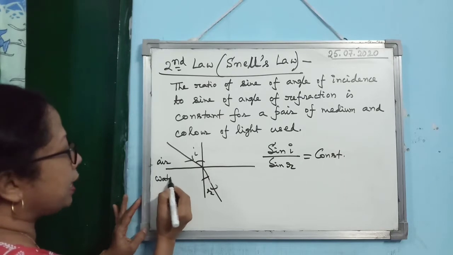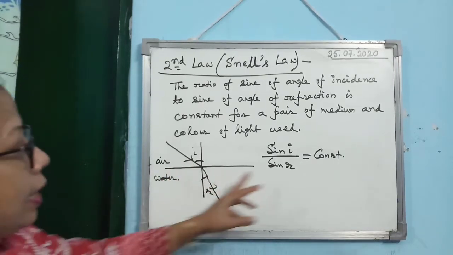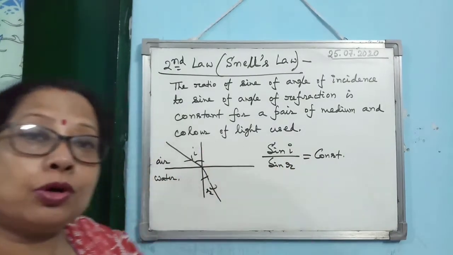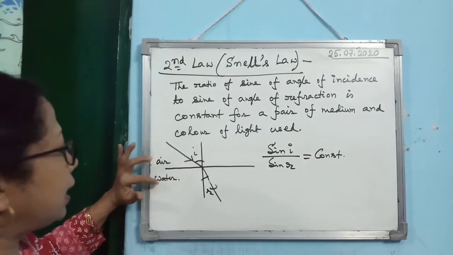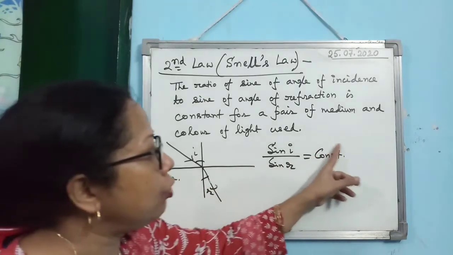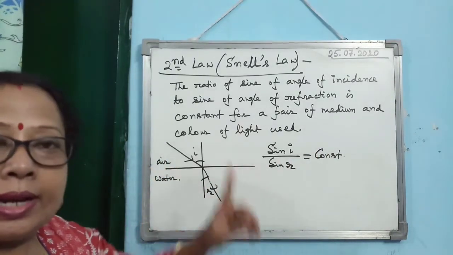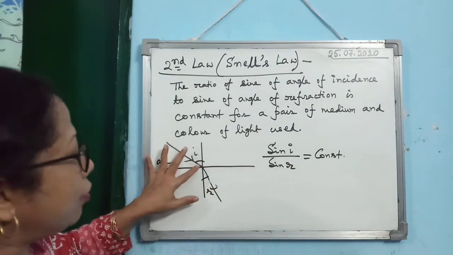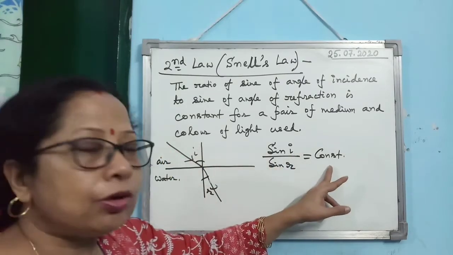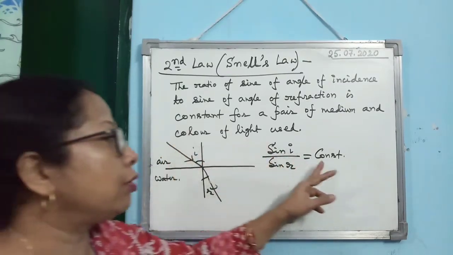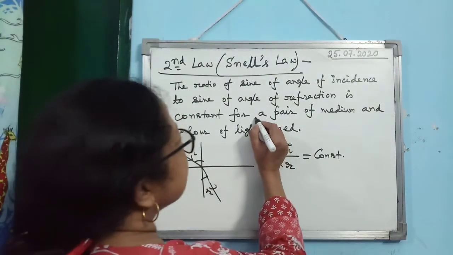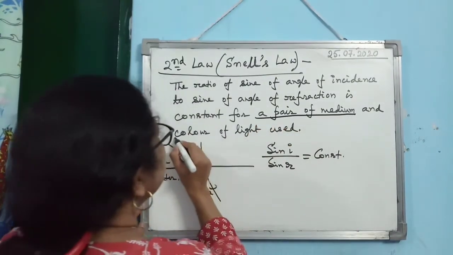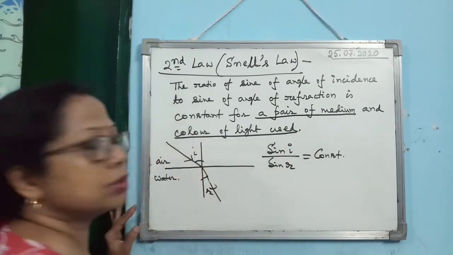For air and water it is constant, but if you change the medium and take the pair of air and glass, the value of the constant will change. Now suppose you take red light. For red light the value of the constant will be different from that for yellow light. That's why it is written for a pair of media and color of light used.